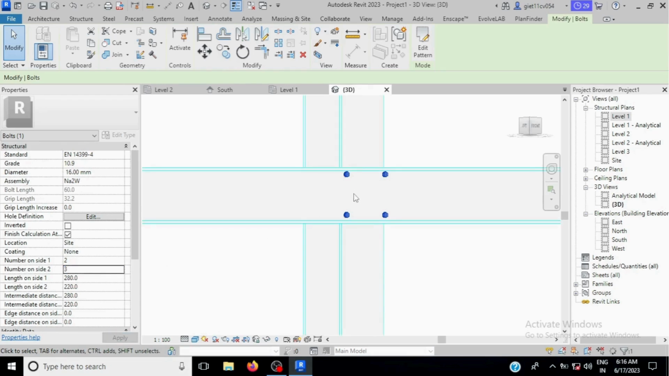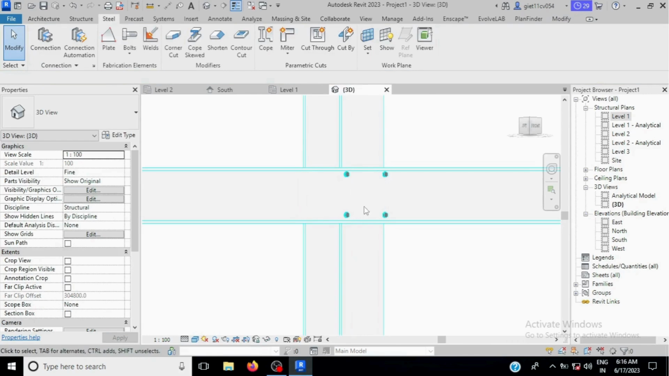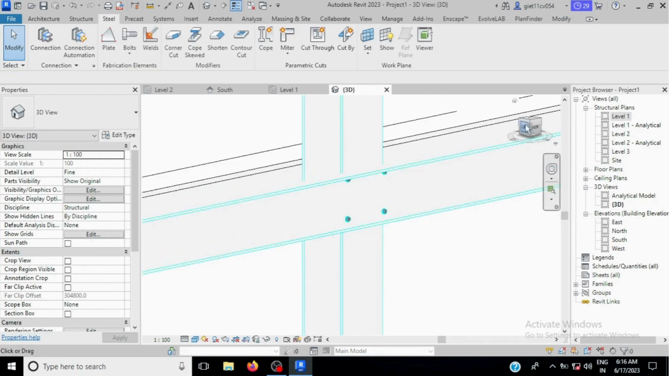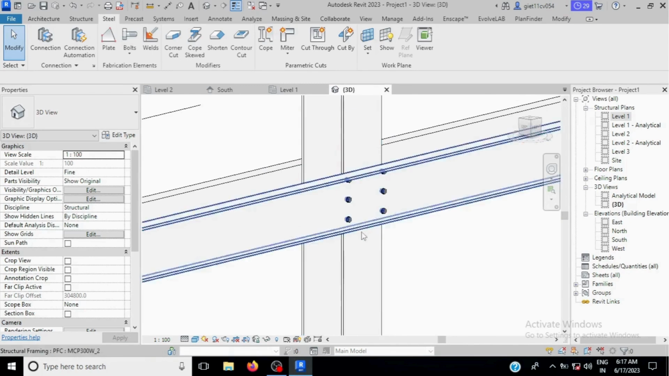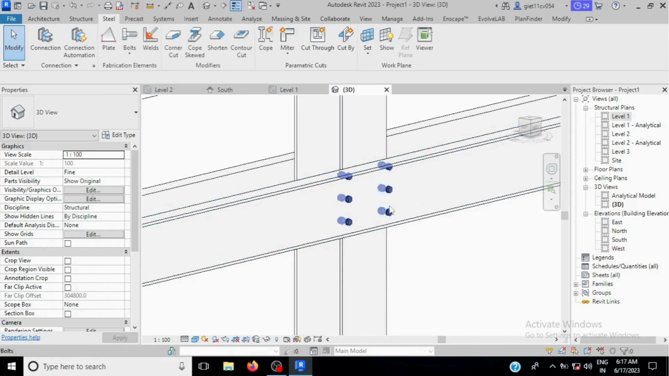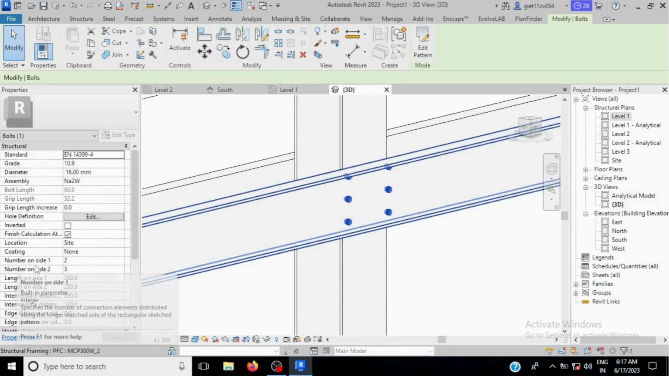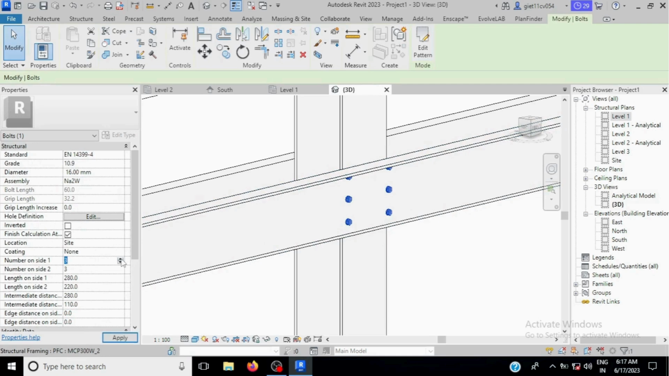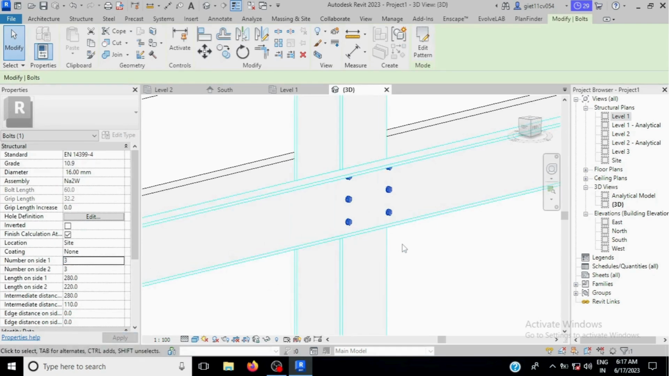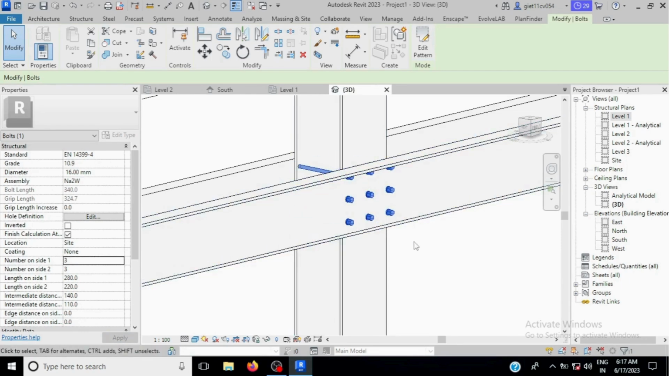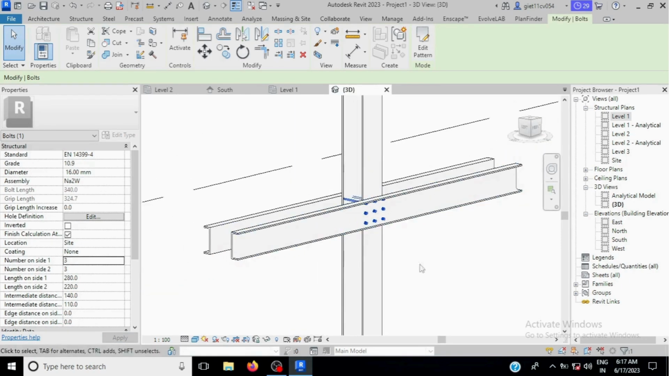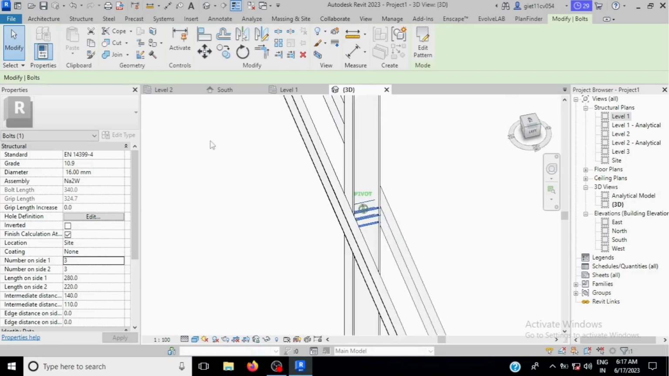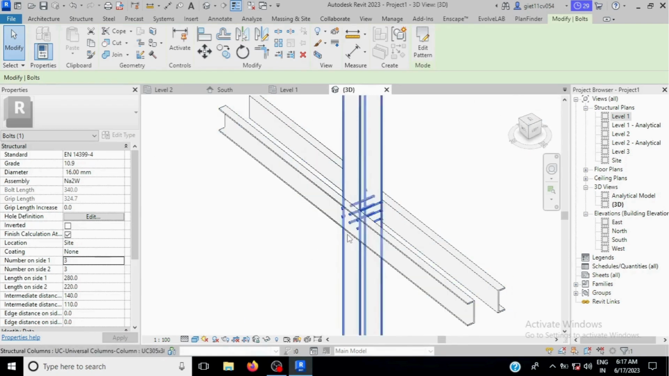You can see 3 bolts have been placed here. If you want to place 3 on this side also, you just select the bolt and on number on side 1 you increase it to 3. You will see it will show you here. Now it's okay. Now you can see both the beams have been connected by this bolt.